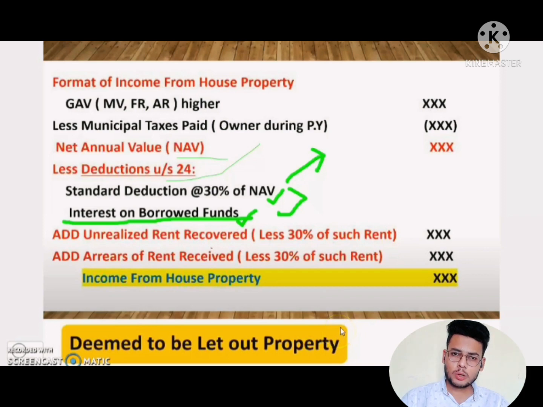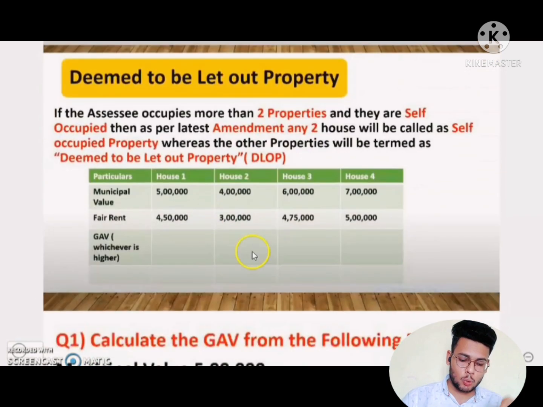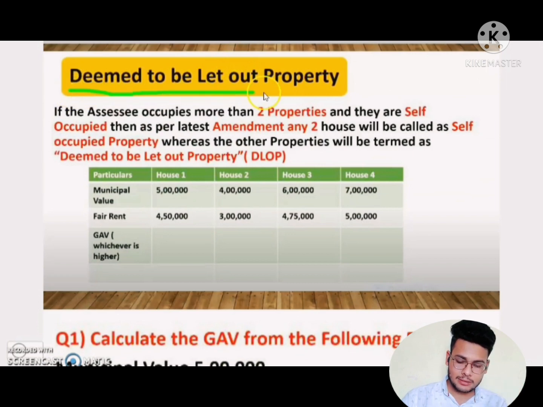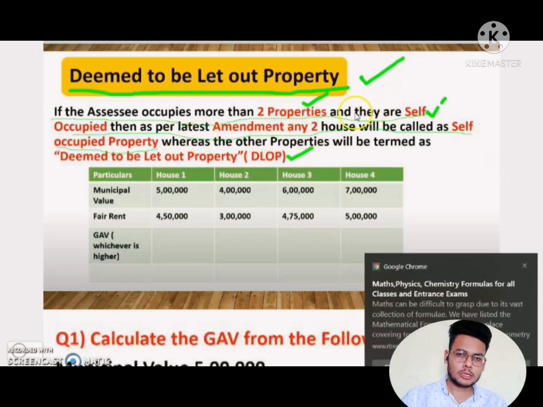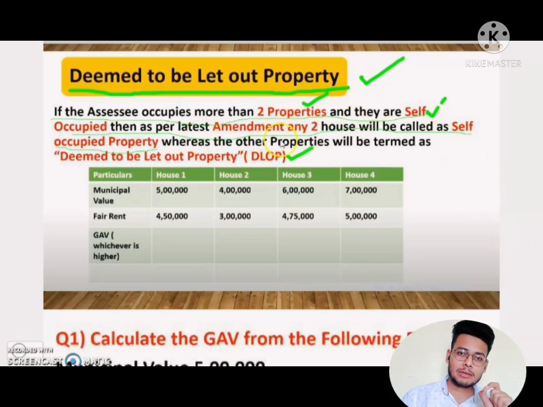Next is deemed to be let out property. What is deemed to be let out property? If the assessee occupies more than 2 properties and they are self-occupied, then as per the latest amendment act, any 2 houses will be called SOP, that is self-occupied house property, whereas the other property is termed as DLOP. DLOP means deemed to be let out house property. Clear? What if a person occupies more than 2 house properties and they are self-occupied, not given on rent, then as per the latest amendment act,